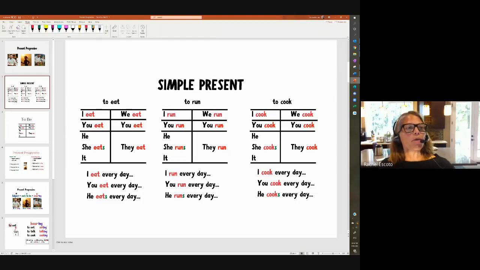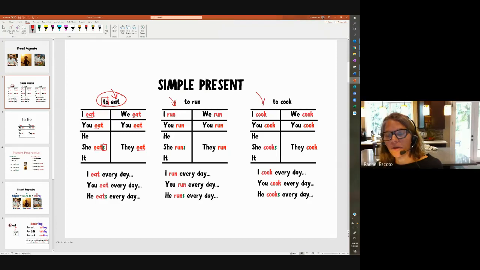Remember some important words. We had this idea of an infinitive, right, that has this to and then the base form of the verb. And when we want to use the verb, we have to conjugate it, right? We can't say I to eat, he to eat. We have to use the correct form of the verb. So we end up with something that looks like this. We use the base form, and for he, she, it, the base form plus S. And it's the same for this one and for this one.